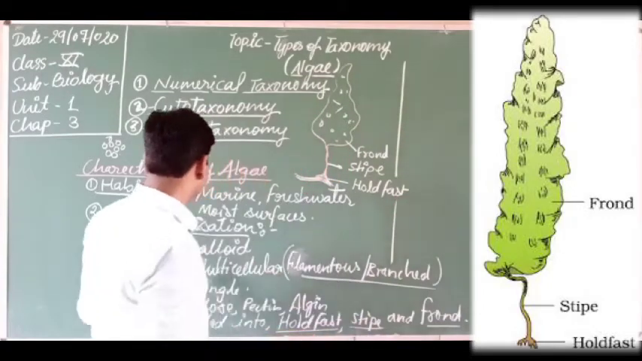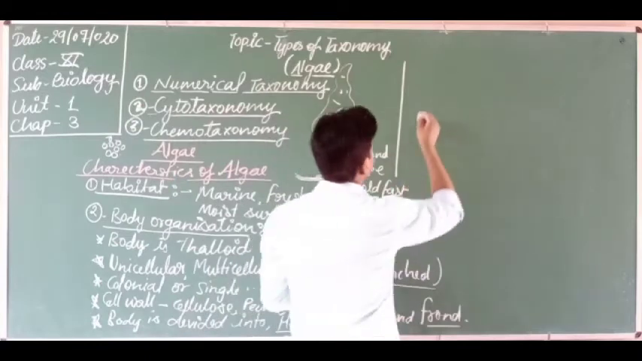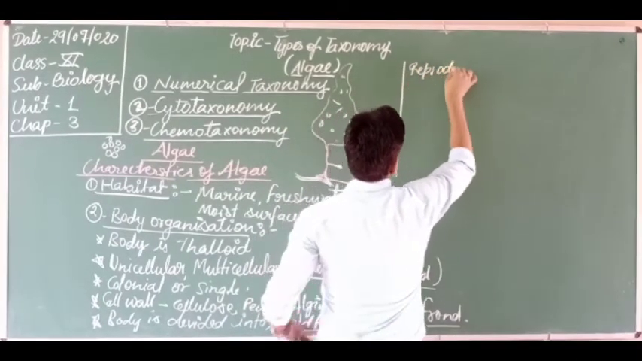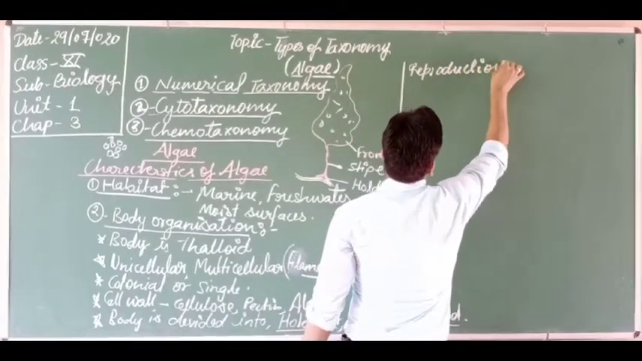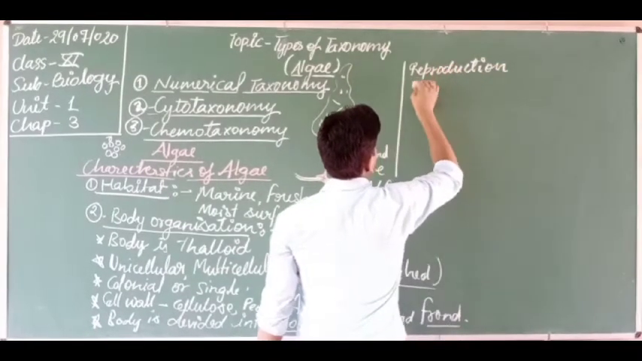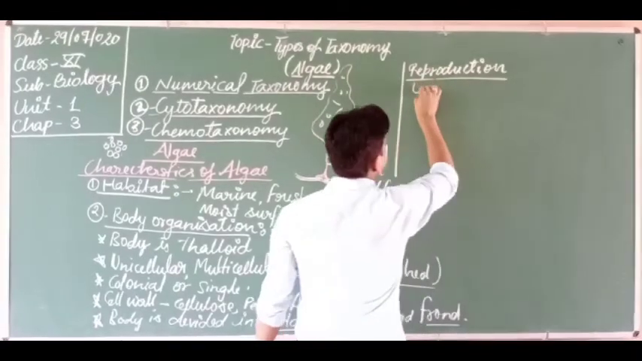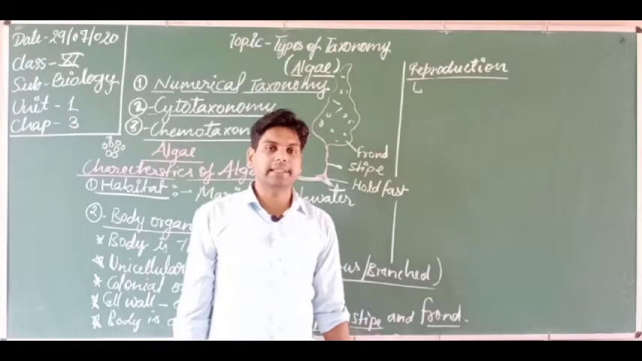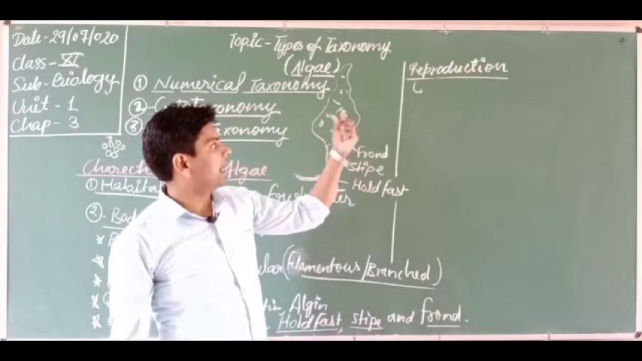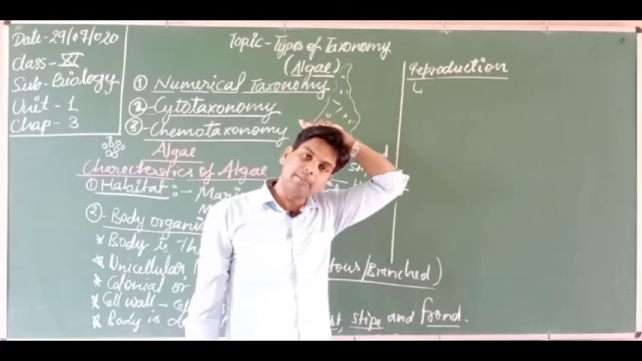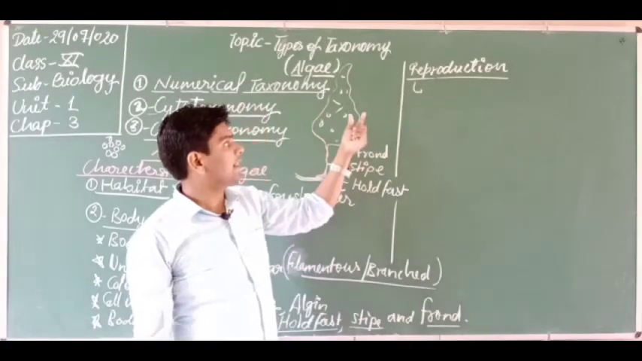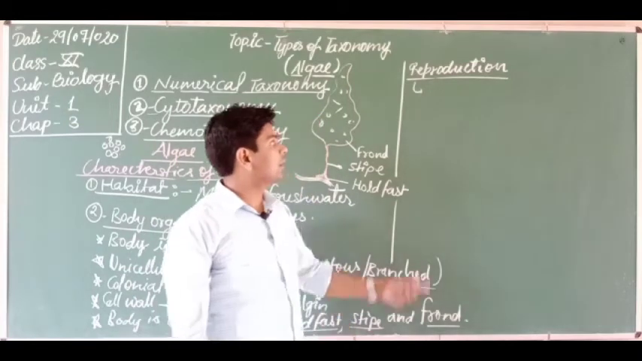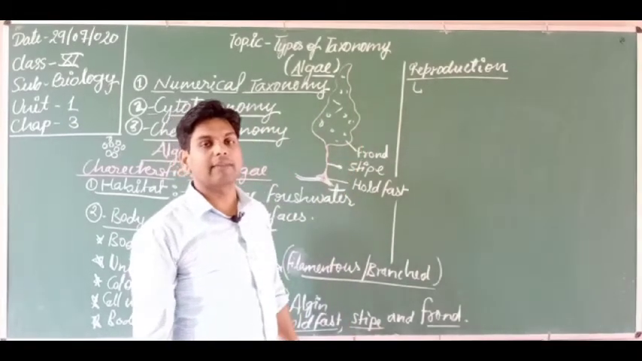So dear students, now let's discuss reproduction. What is reproduction and which type of reproduction is performed by the algae? So dear students, in 10th class you have studied the reproduction process in plants. We have studied different types of reproduction: vegetative reproduction, asexual reproduction and sexual reproduction. Here these three types of reproduction are found in algae.